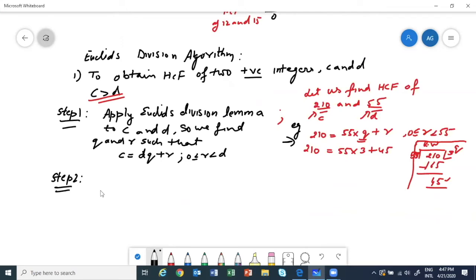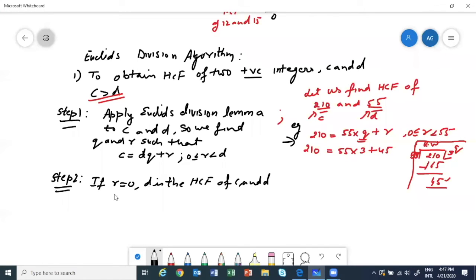It is saying if your remainder is 0, then D is the HCF. Is our remainder 0? No, our remainder is 45. So if the remainder was 0, we would say, okay, D will be the HCF of these two numbers.